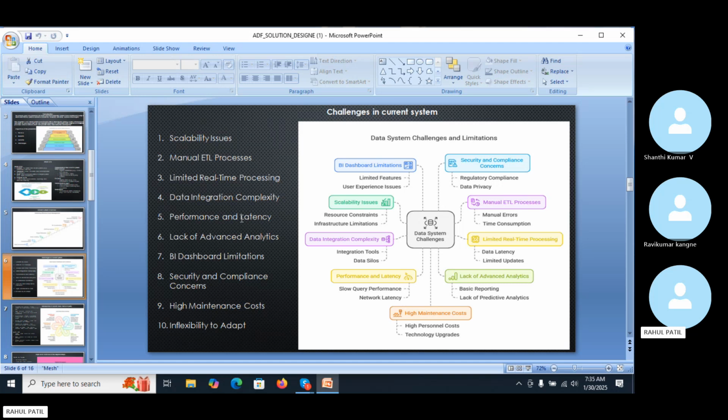There is also high maintenance cost, because there is no technological upgradation in that old legacy system.